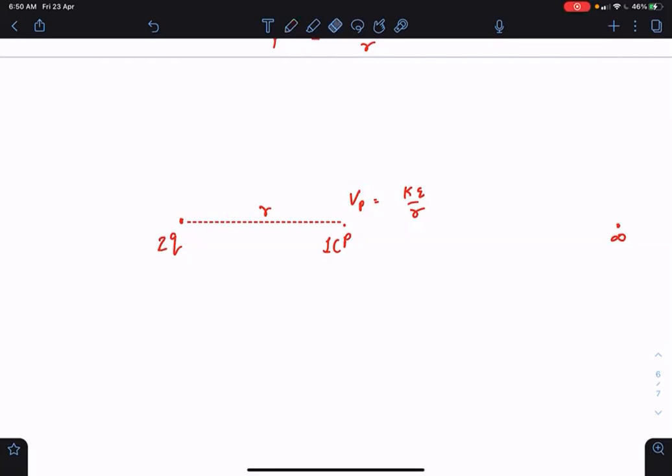The potential will get doubled because this 1 coulomb placed at P will now get double the force. So it will get double the force throughout its motion from P to infinity. So double work will be done on it, and double work will be done on every 1 coulomb, which means potential has become doubled. So this Q will be written now as 2Q. Is it clear? Yes, sir. Okay.